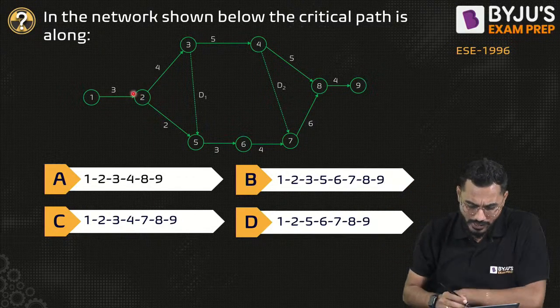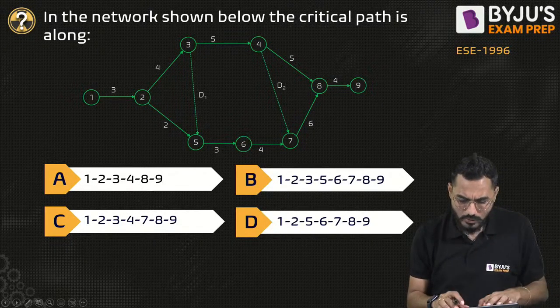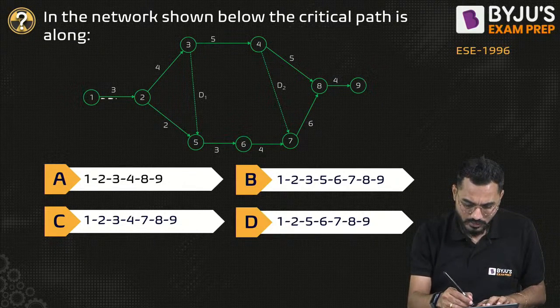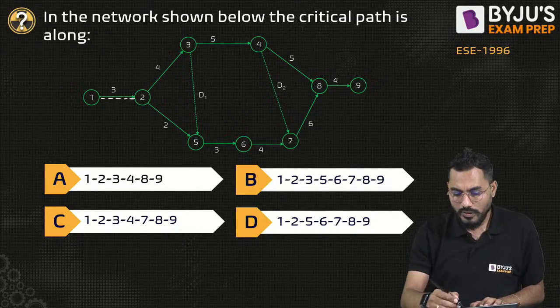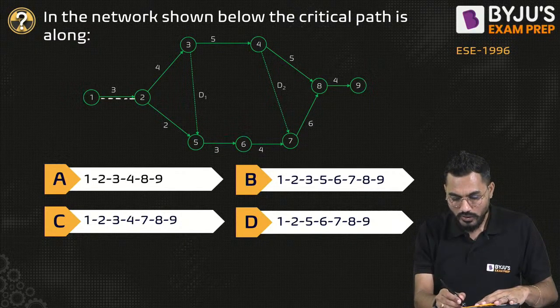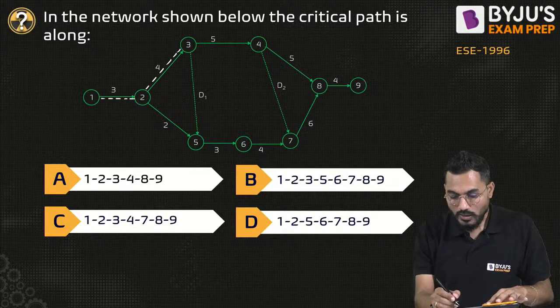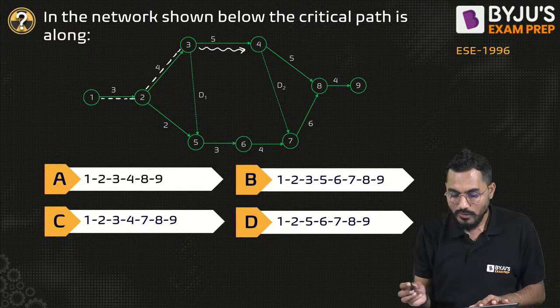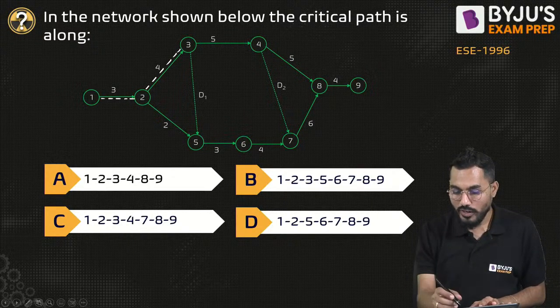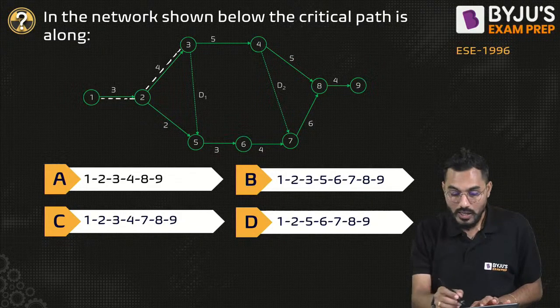So from here to here I have to go. Definitely there is only one path, so I will go by this. Right, fine. Now 3. If I go by this 4, 3 plus 4 is what? 7. Okay, very good. Now if I go from here to here, can I say 7 plus 5? That is exactly equal to 5 plus 5, 10, and plus 4, 14, plus 7.